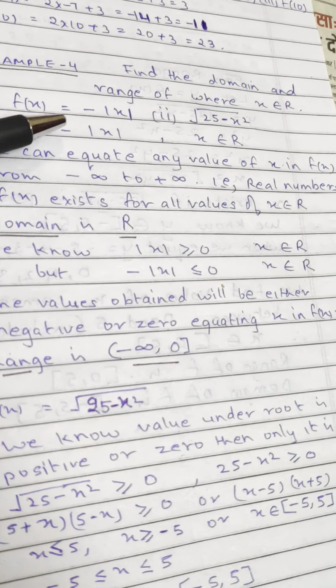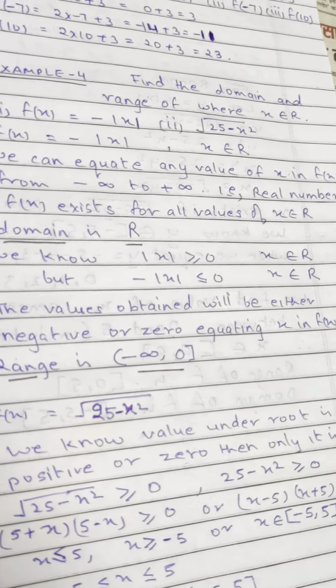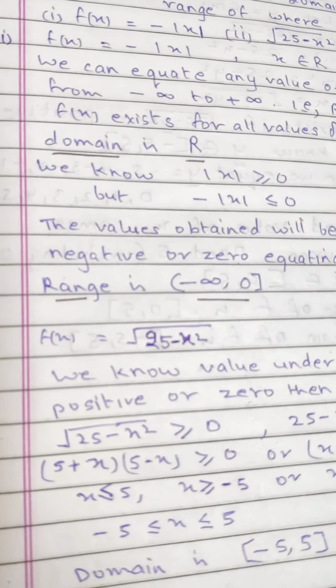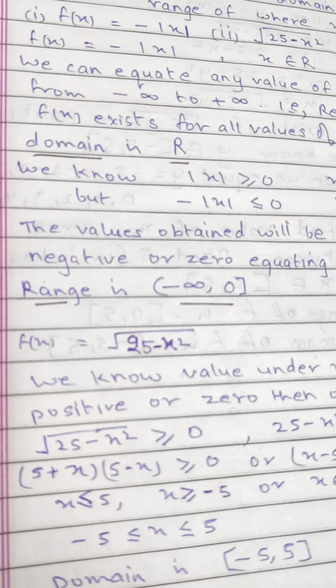What will be the codomain? The codomain is also R. Now f(x) is equal to under root 25 minus x square.